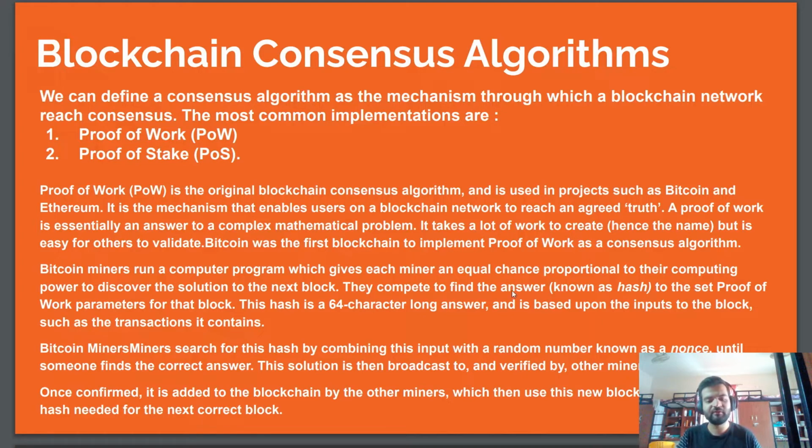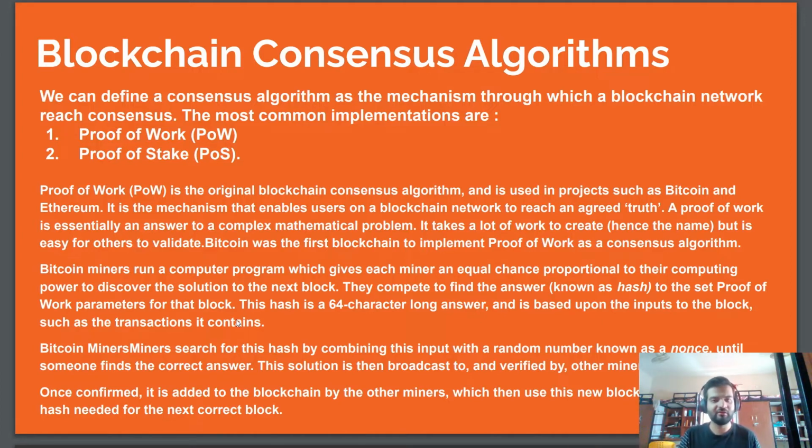They compete to find the answer, which is known as a hash, according to the set proof of work parameters for that block. This hash is a 64-character-long answer and is based upon the inputs to the block, such as the transactions it contains. Bitcoin miners search for this hash by combining this input with a random number known as a nonce until someone finds the correct answer. Then, when they find this correct answer, they broadcast the solution to everyone on the network,